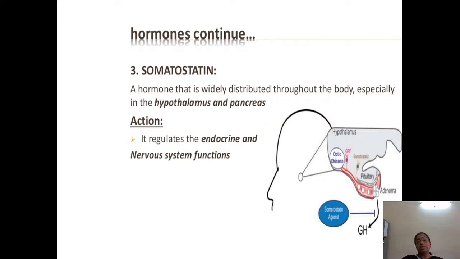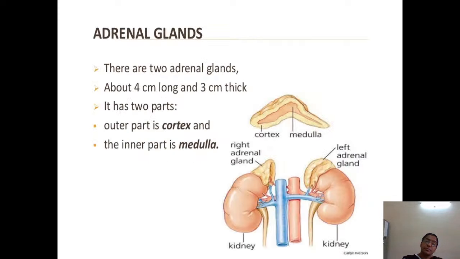Somatostatin is a hormone that is widely distributed throughout the body, especially in the hypothalamus and pancreas. The main function of somatostatin is that it regulates the endocrine and nervous system functions. So both are regulated by means of somatostatin. Yes, so that is about the pancreas.